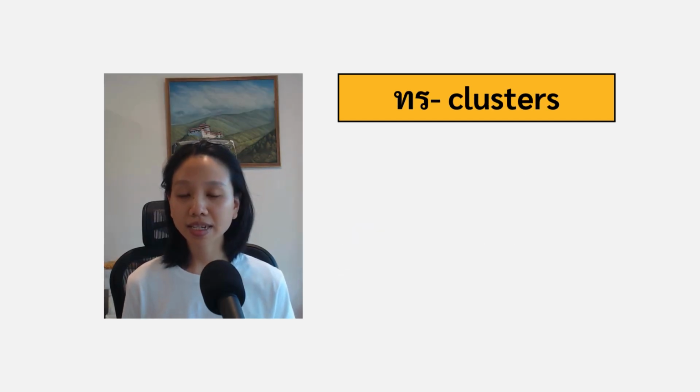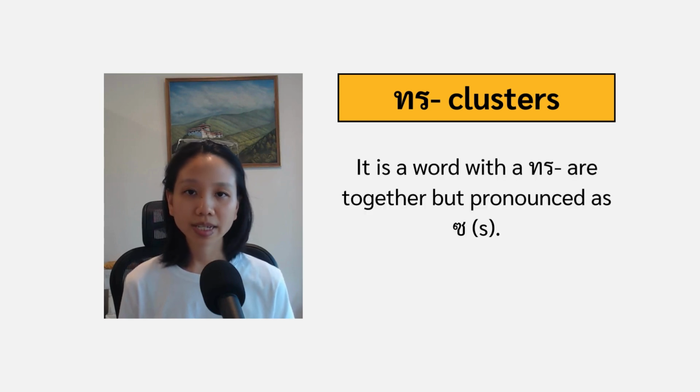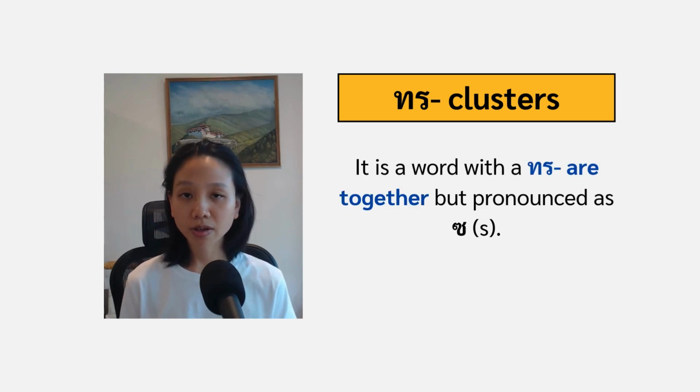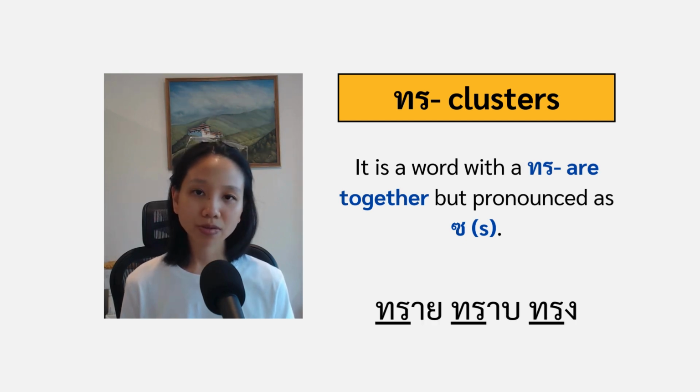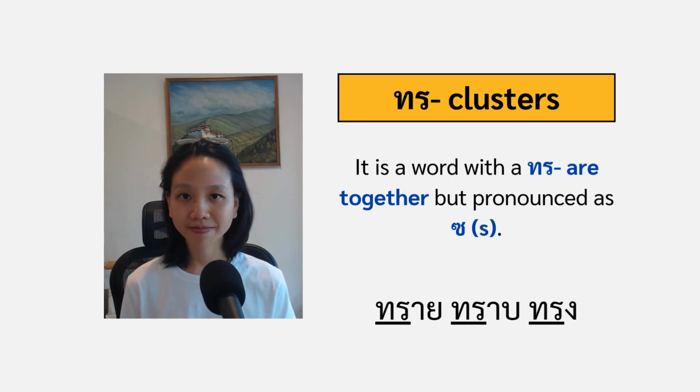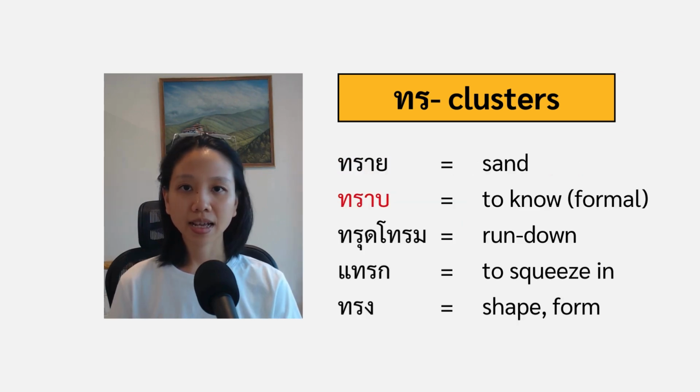You're looking at the last exception of the clusters, ทอทหารรอเรือ clusters. When you read Thai and you see words written with ทอทหาร and รอเรือ together, you will read them as the so initial consonant. For example, sai, sa, song. Now let me show you some words with meaning that use ทอทหาร and รอเรือ together.